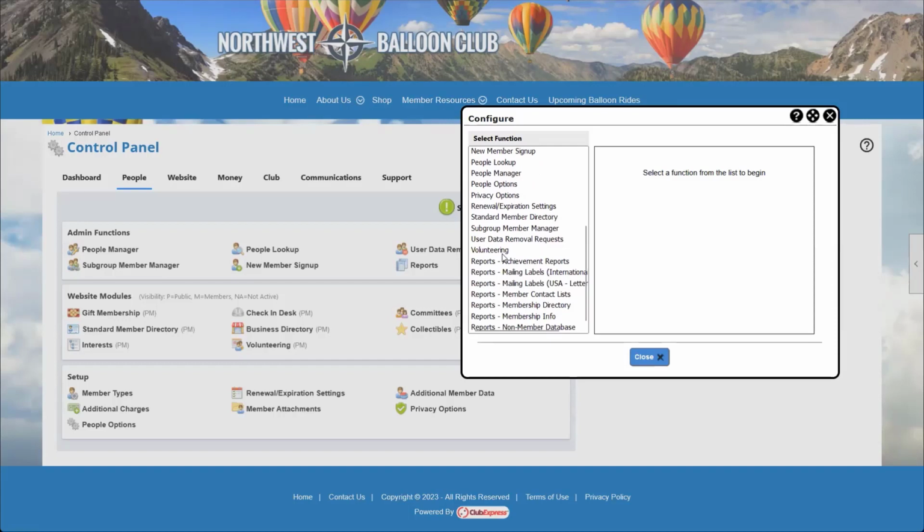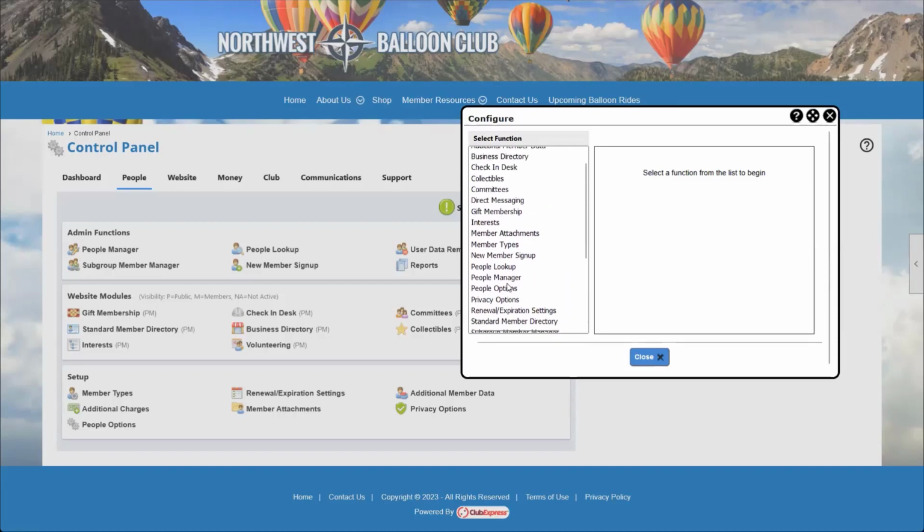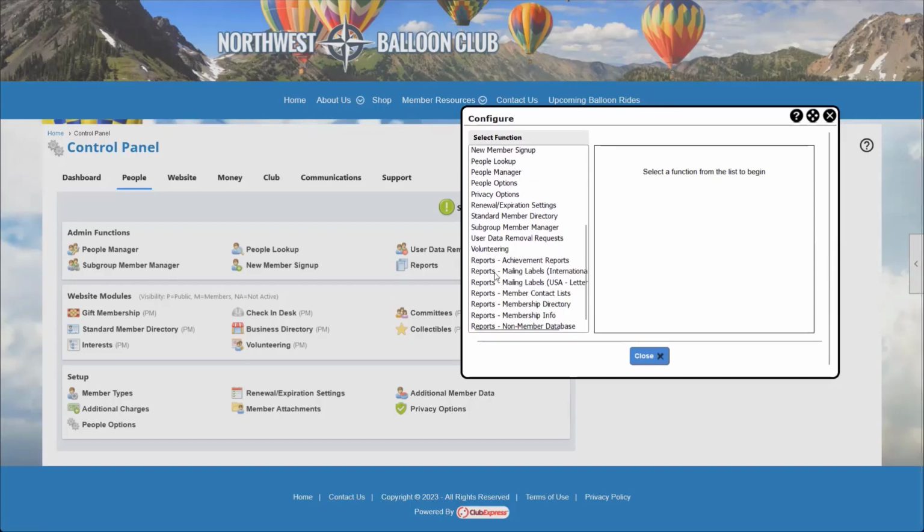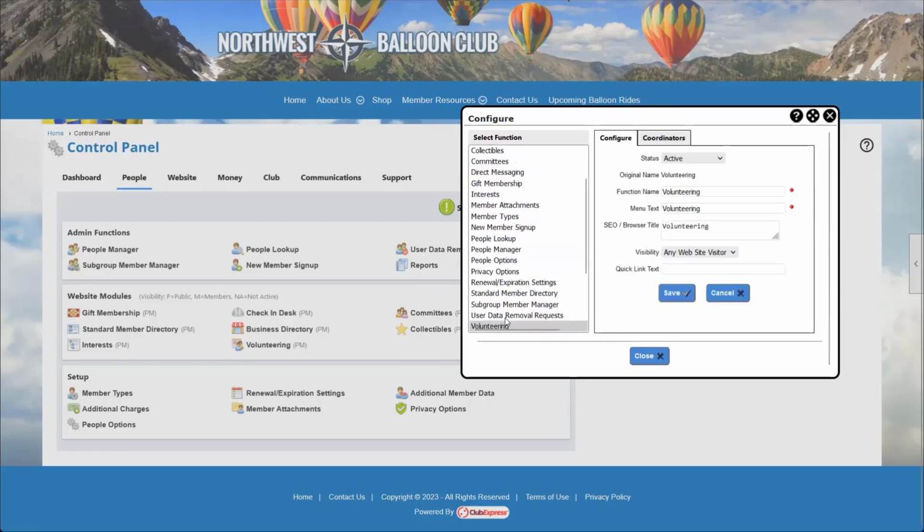So all of these different modules are going to be available to you. There will be certain modules that you may not see, and there will be certain modules that might be turned off. So if you have a module that you don't see in your website modules section, but you know it's a module that is available to you, it might show up at the bottom of the list down here. So anytime we have a module, let's use volunteering as an example.